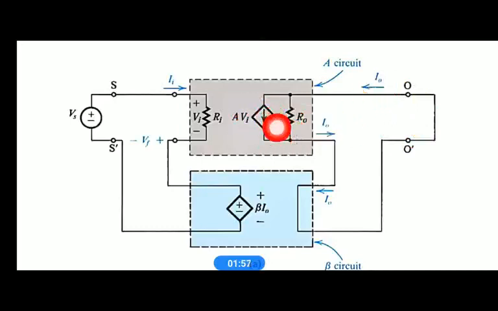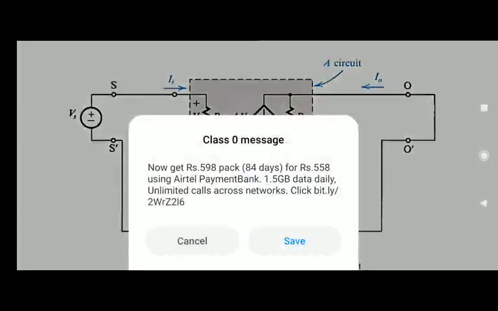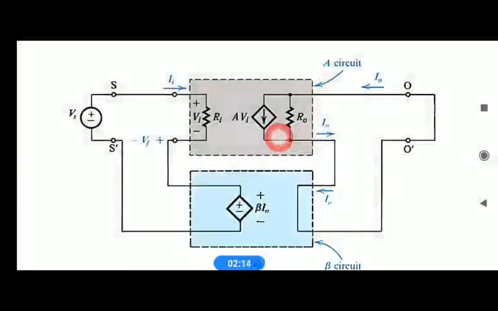Here the difference to the previous circuit, that is series shunt, is that we are taking the output network for the open loop circuit in the form of Norton's equivalent circuit.